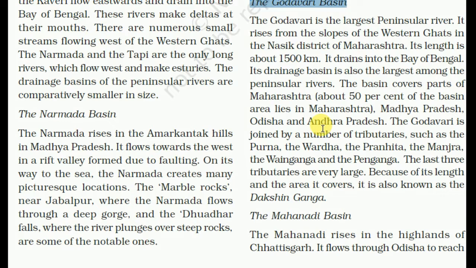The basin covers parts of Maharashtra, about 50% of the basin area, then Madhya Pradesh, Odisha, and finally Andhra Pradesh. The Godavari is joined by a number of tributaries such as the Purna, the Wardha, Pranhita, the Manjra, the Wainganga and the Penganga. The last three tributaries are very large. Because of its length and the area it covers, it is also known as the Dakshin Ganga.